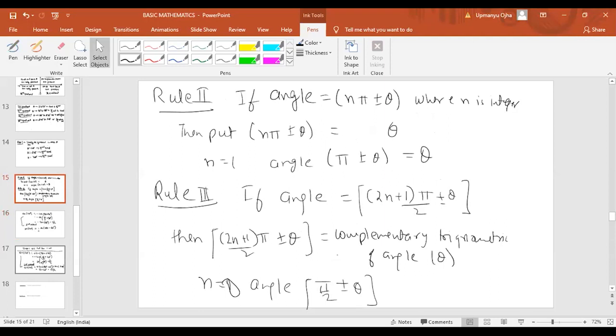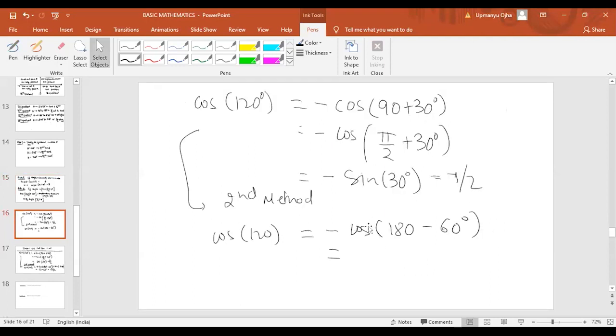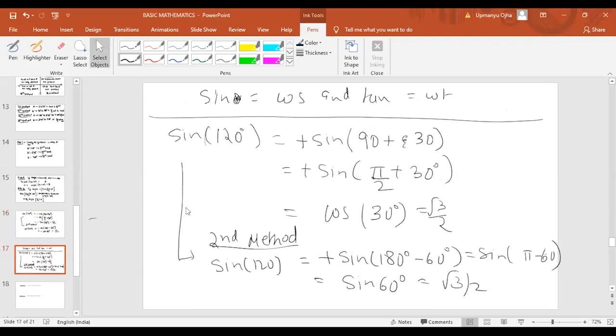Then the cos will remain cos here. So the answer will come as minus cos of 60 degree. Cos of 60 degree is half, so minus half. Fine. I hope you understood. Everyone understood or not? We'll do more practice on this.